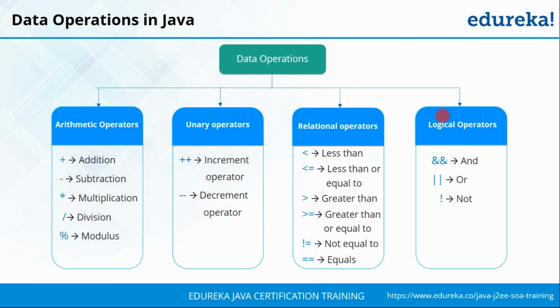So finally, we have the logical operators. In the logical operators, you have 3 main operators: and, or, and not. The not condition is used to negate the corresponding value. So let's say there's a condition that is true, then if you want to negate it, you're going to use a not. Now the 2 operators that you need to emphasize on are the and, or operators.